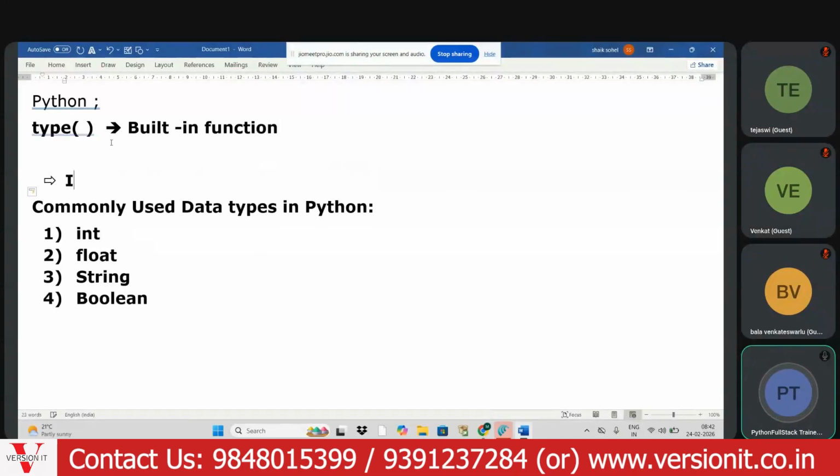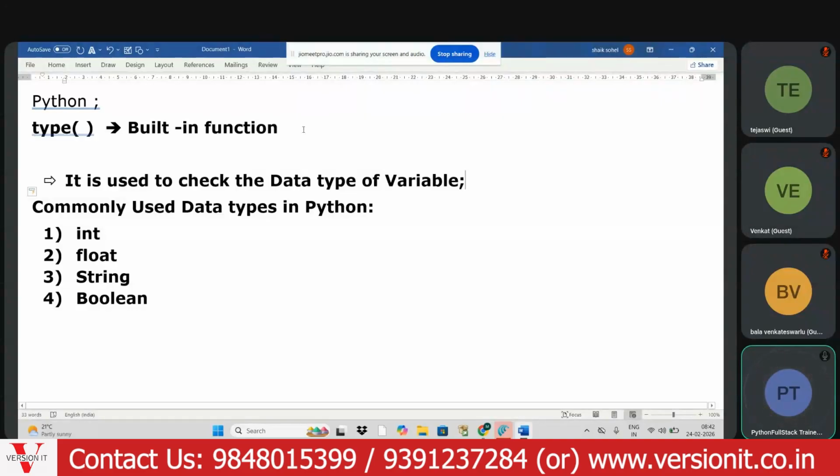It is used to check the data type of a given variable. This is the point to be noted. Again, I repeat, type of is a built-in function in Python, and built-in means already predefined.